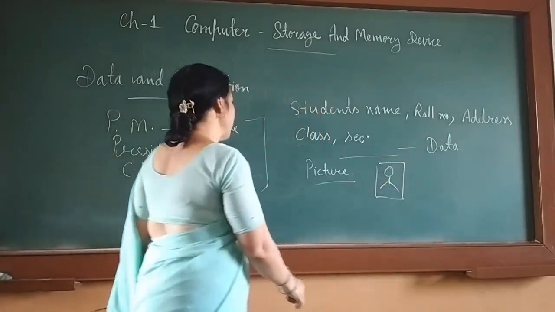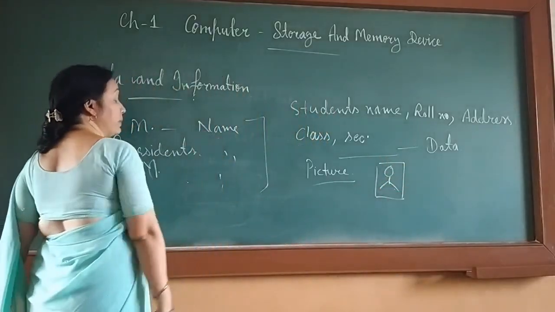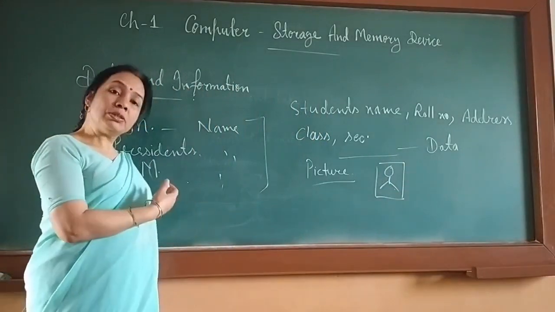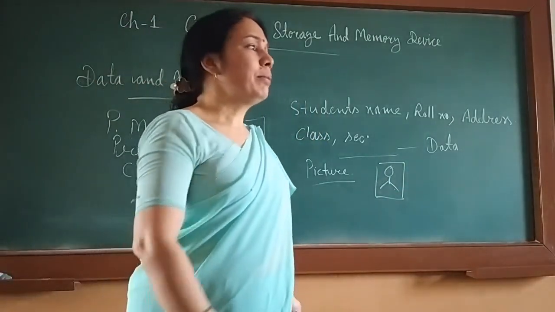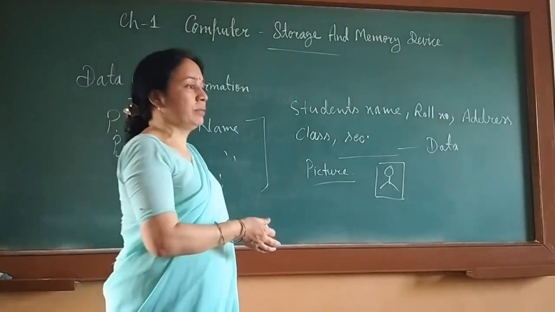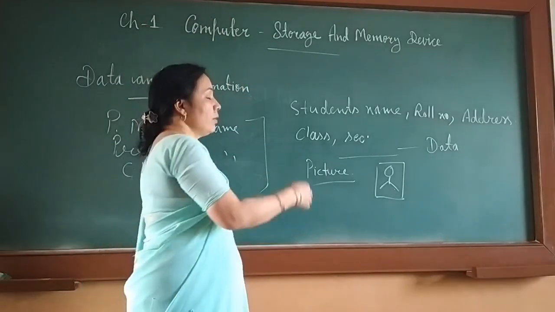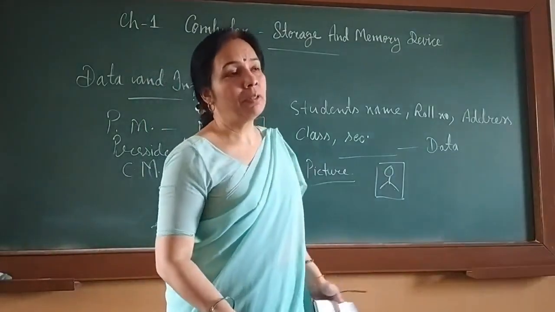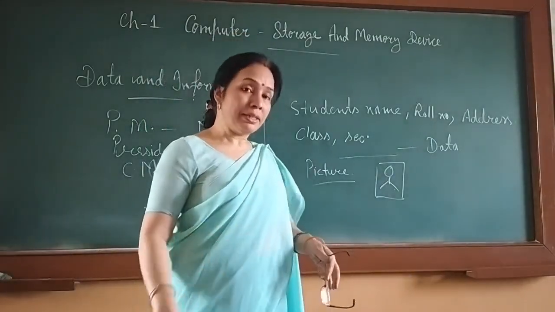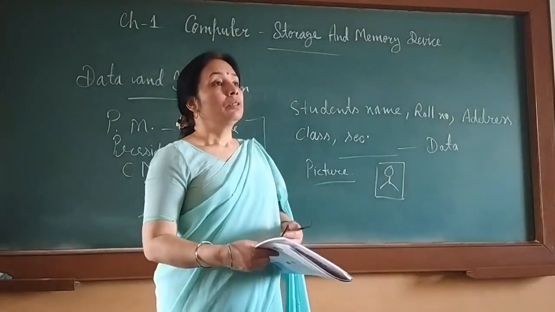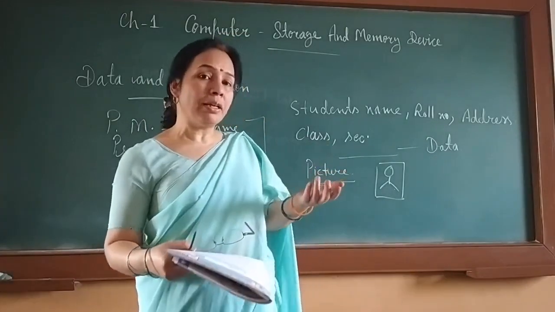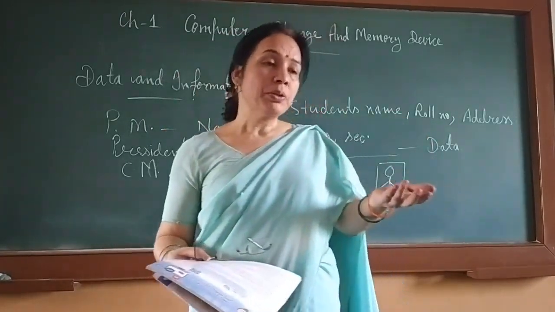If you have a picture of the president or the prime minister, all these things are called data, meaning facts and figures. Your roll number is a number, your age is a number, and how many states we have in our country is also a number.